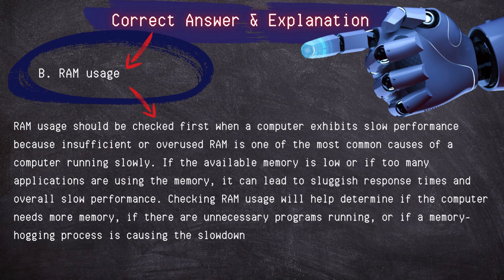is one of the most common causes of a computer running slowly. If the available memory is low, or if too many applications are using the memory, it can lead to sluggish response times and overall slow performance. Checking RAM usage will help determine if the computer needs more RAM, if there are unnecessary programs running, or if a memory-hogging process is causing the slowdown.